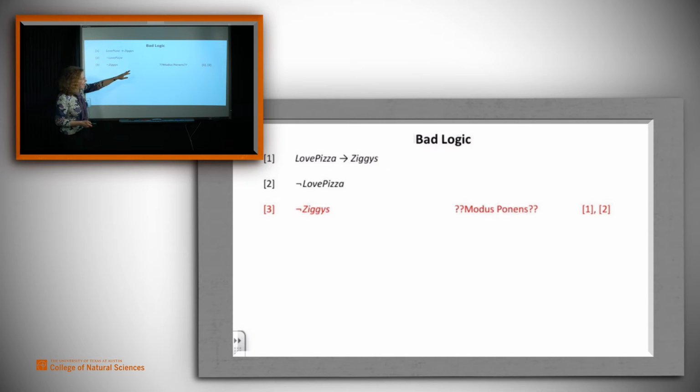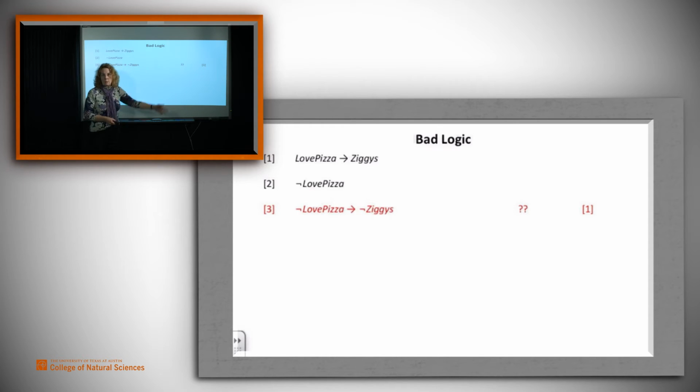Well, maybe try to apply modus ponens to 1 and 2, but modus ponens doesn't do that. In order to apply modus ponens, we'd have to have love pizza, and we don't. So that isn't it. What else might have happened? It looks like maybe what they did was to say, well, if we know love pizza implies Ziggy's, maybe we know that not love pizza implies not Ziggy's.